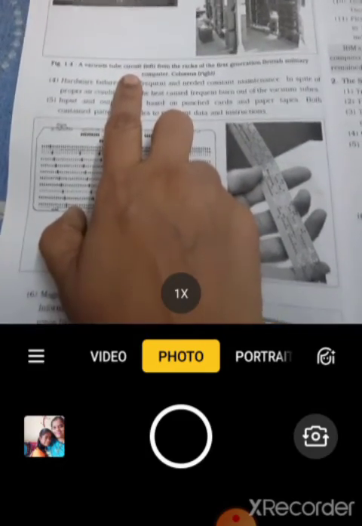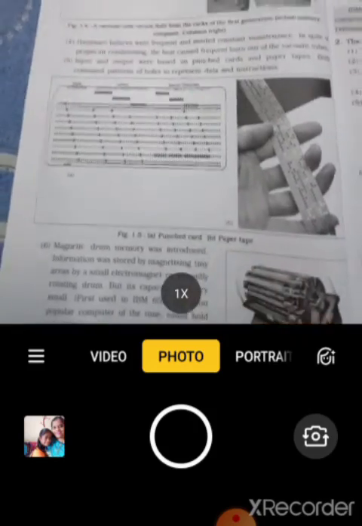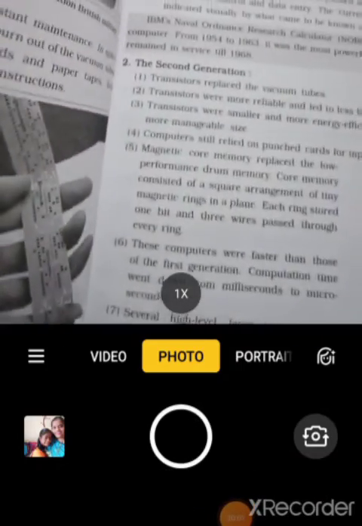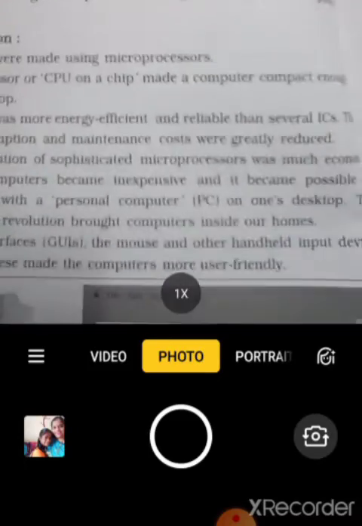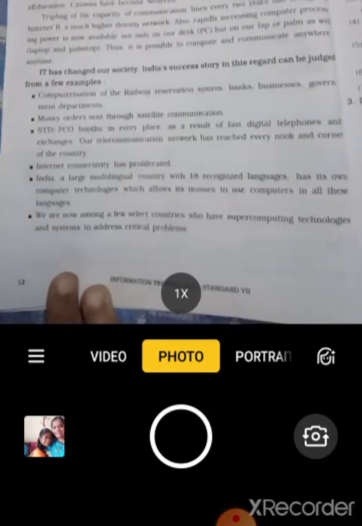Okay, look at your book. This is a vacuum tube. This is a punch card, paper tape. Next is magnetic drum memory. Look at your book, go through your book. If you have doubt, then you can ask me in your next lecture. Students, do you understand? Now next page, fifth generation. Look at your book, page number 12.